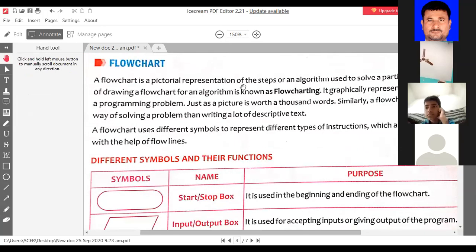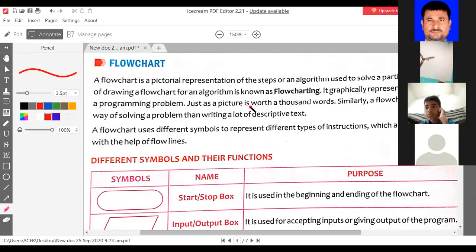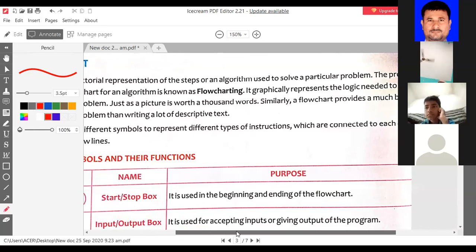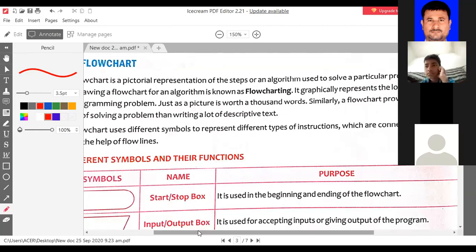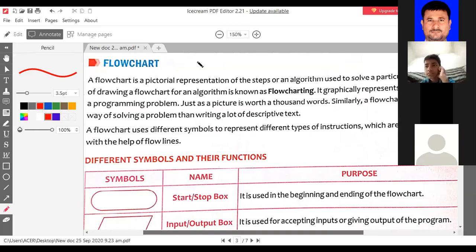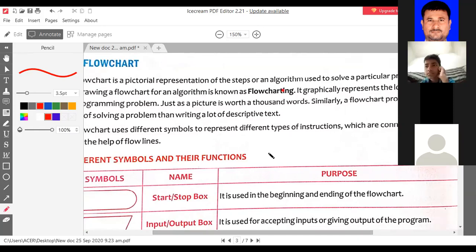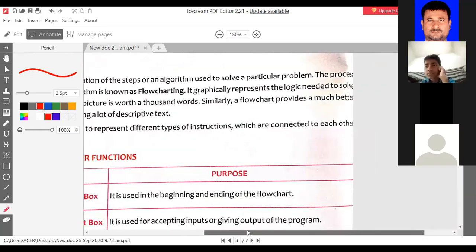Everyone's okay. Next one is flowchart. What is a flowchart, students? A flowchart is a pictorial representation of the steps of an algorithm used to solve a particular problem. Listen, what is an algorithm? Step by step instructions for the computer is called an algorithm. So if you write this algorithm in pictorial form, then it is called a flowchart. Is it clear to you? Yes, sir.